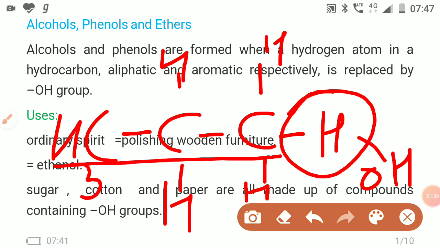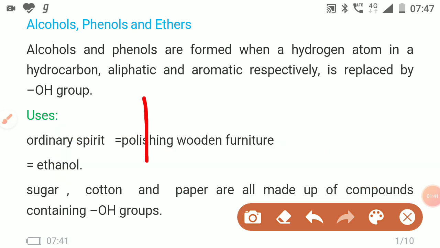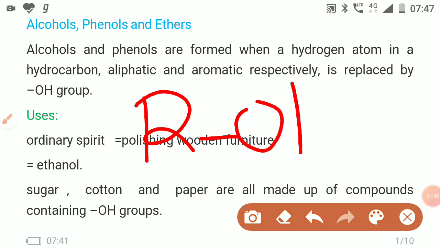This is the example of the alcohol. Here we take the aliphatic system. The aliphatic system is also written as R, and aliphatic alcohol is written as ROH. R means aliphatic system. Aliphatic system means the longest carbon chain or hydrocarbon chain.